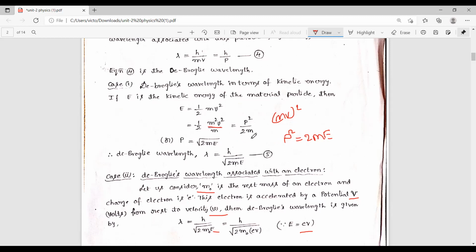So we get p squared by 2m. By cross multiplying, we get p as square root of 2mE. Now substitute this momentum expression in equation 4. We get the de Broglie wavelength lambda equal to h by square root of 2mE. So this is another form of de Broglie wavelength.